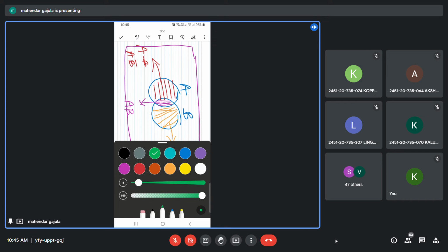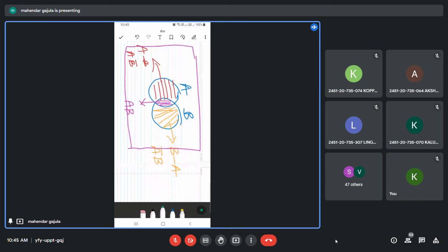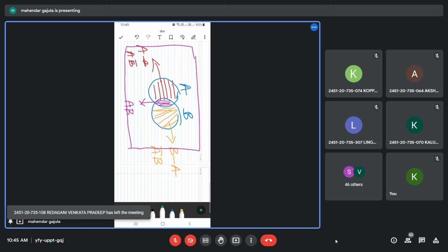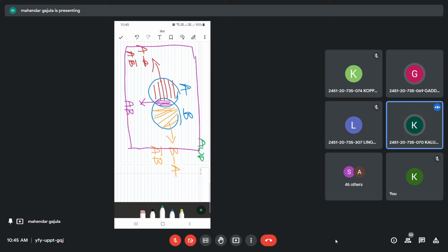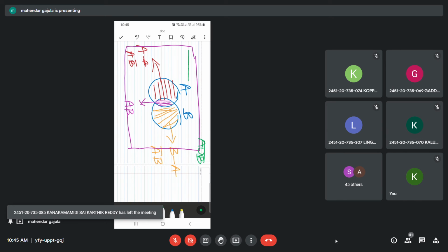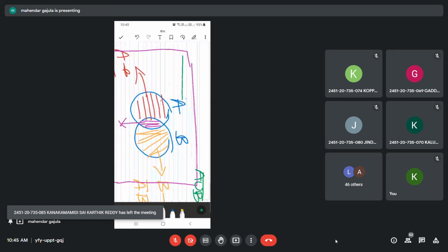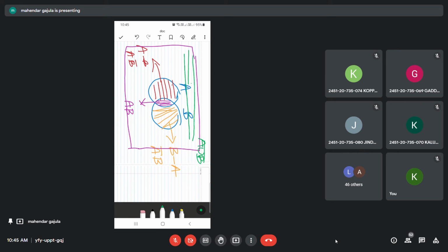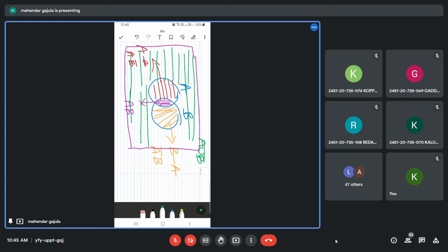Can someone show me where is A union B complement? I want A union B complement. Outside, sir, the universe. Outside A and B. Now, A union B complement can be written as A bar intersection B bar. Am I right?